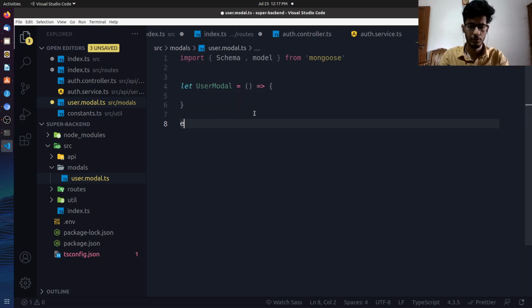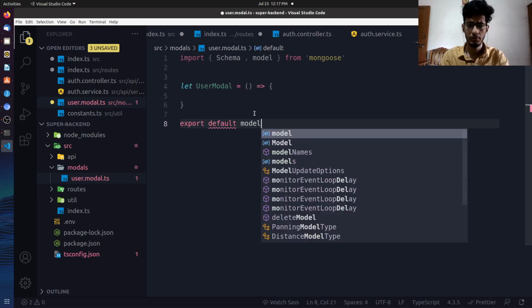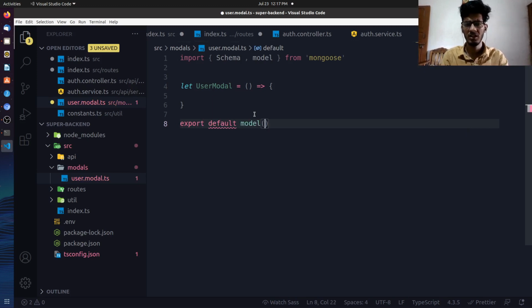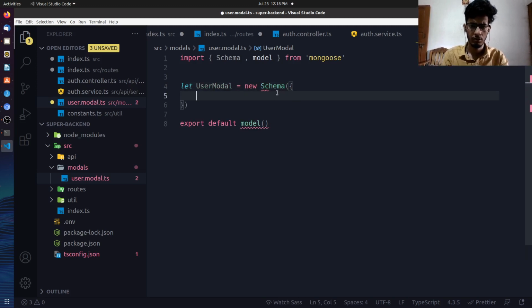So basically once we do that, we'll say export default model, whatever. Basically this needs to be a schema, so I cannot pass a function over here, so I'll say new schema. Now this will throw an error at me. No errors. Oh great. So yeah, there's an error.